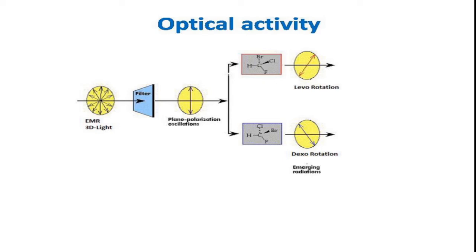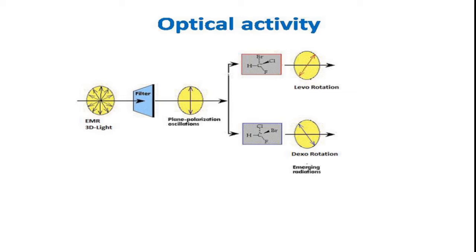Its plane of polarization is rotated either towards the right side or towards the left side. In the first example, the molecule has rotated the plane polarized light towards the right side.